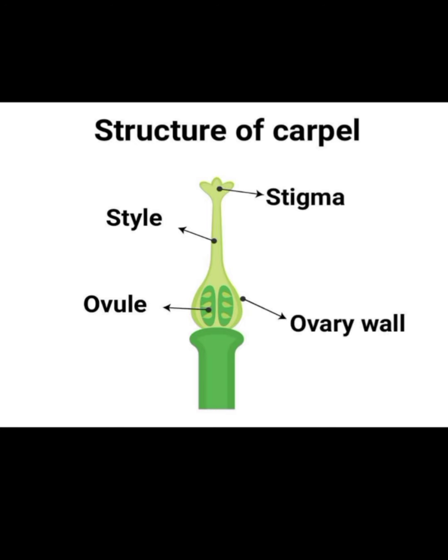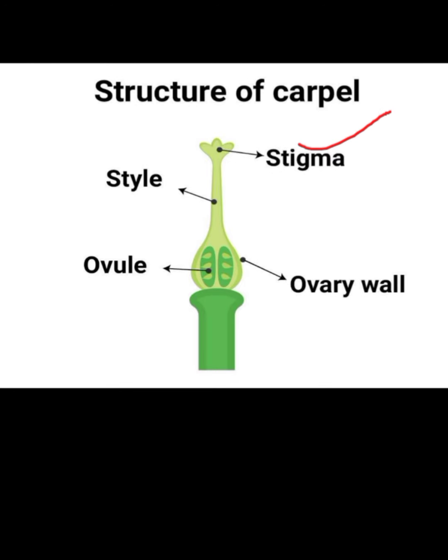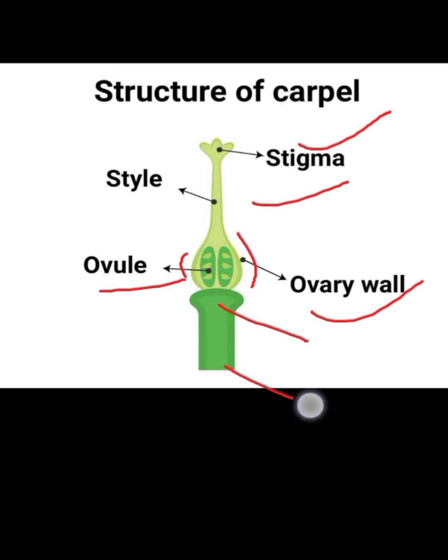See here the structure of the carpel. This is called the stigma, this is the style, and this is the ovary, and the outer lining is called the ovary wall, and this is the thalamus. Then this stalk-like structure is the pedicel.